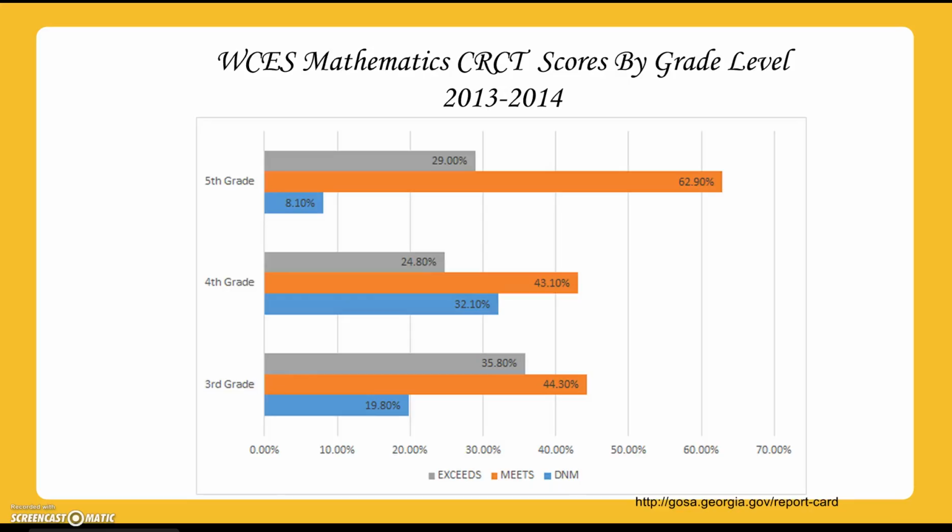Looking at the CRCT scores by grade levels, we see 5th grade has meet and/or exceeds at approximately 90%. You have about 65 to 70% in 4th grade who met or exceeded standards, and about 80% who met or exceeded in 3rd grade, which is really good.